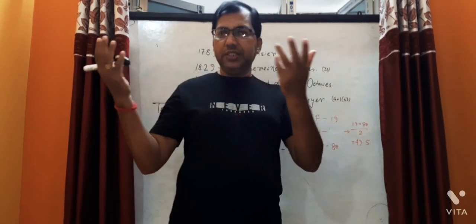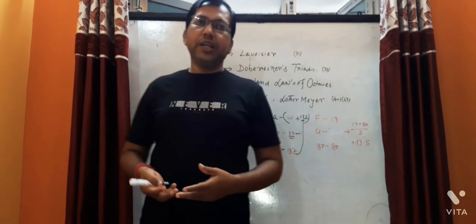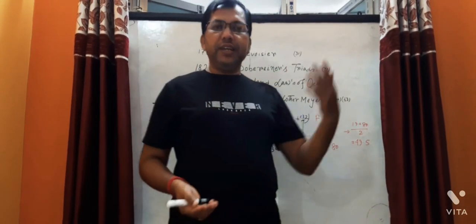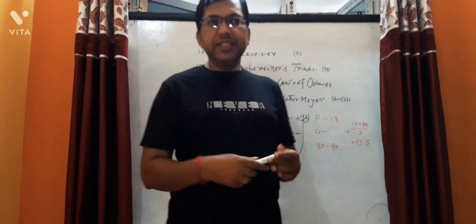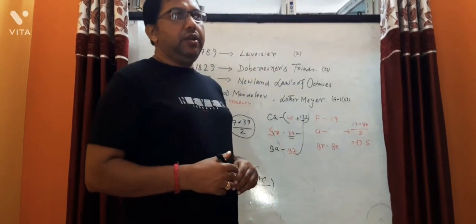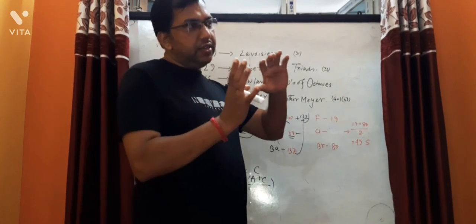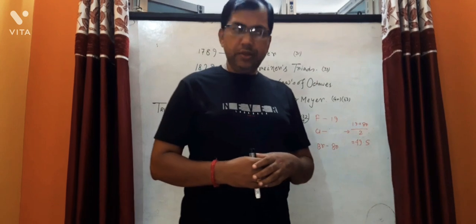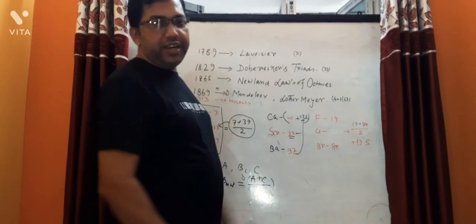Scientists come, they will invent, other scientists will come, they also find out there are demerits. We cannot call them demerits, that is the limitations. And all are very popular in their fields of work. So what are the demerits of Newland's and Dobereiner's triads?